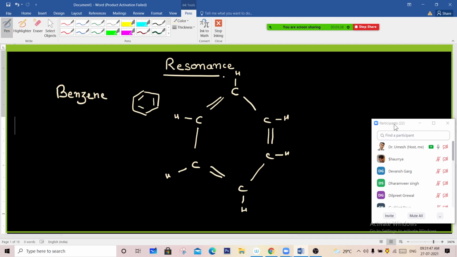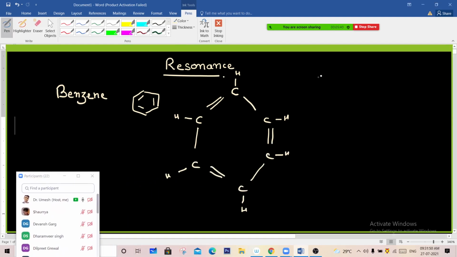That means in this structure we have 3 bonds which are carbon-carbon double bond and 3 bonds which are carbon-carbon single bond. Can you see that? If this is the structure, the bond length should be 1.33 Angstrom for a double bond and a single bond should be 1.54 Angstrom. I should get here 2 different bond lengths. Alternatively, there should be a double and a single bond. So that should have this structure. Right?